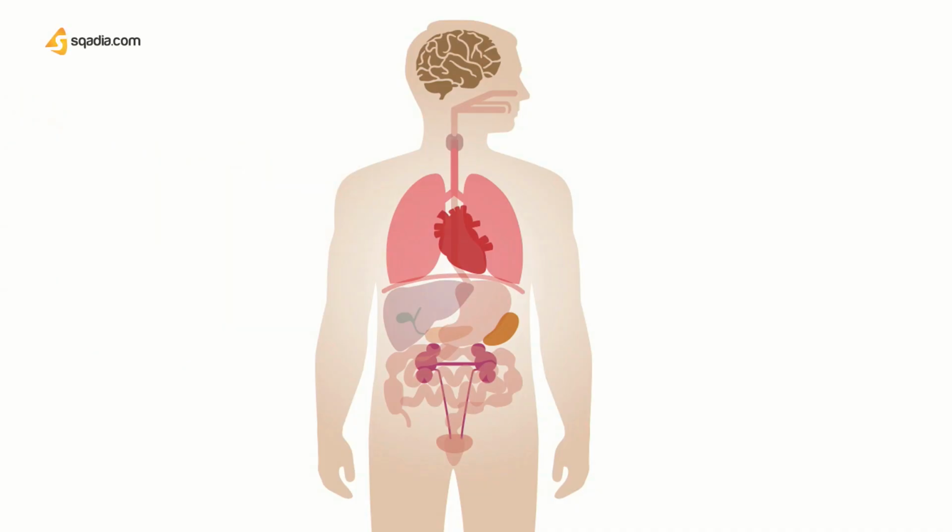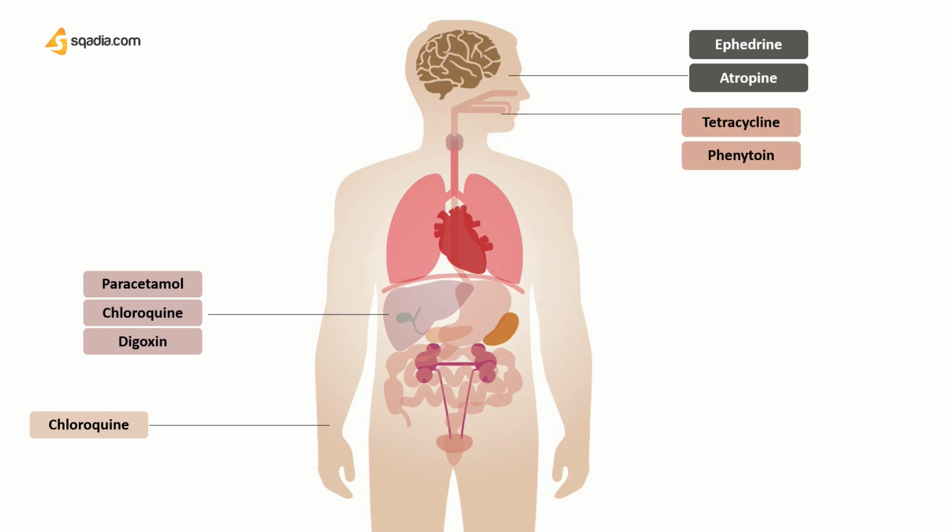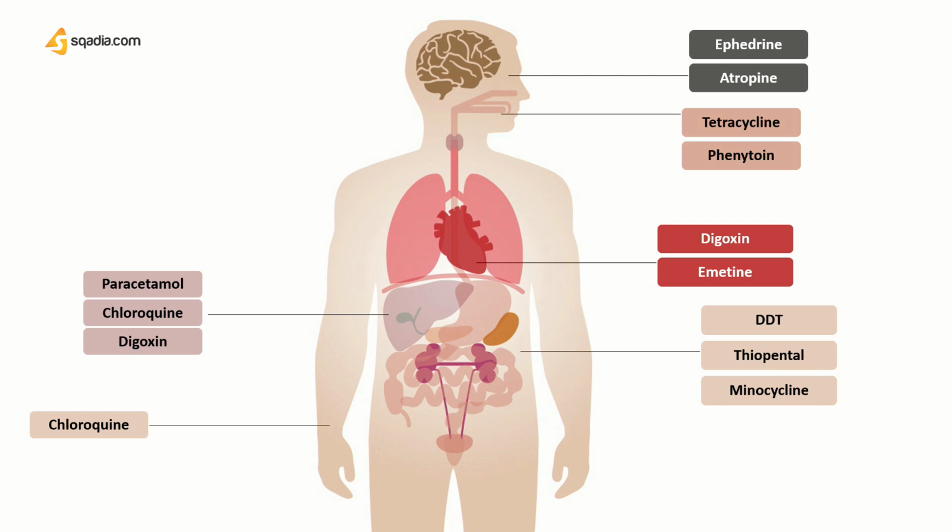Take the example of some drugs like paracetamol, chloroquine, and digoxin that bind with liver. Chloroquine binds with skin, ephedrine and atropine bind with eye. Tetracycline and phenytoin have an affinity for bones and teeth. DDT, thiopental, and minocycline are more likely to accumulate in fat. Digoxin and emetine accumulate in the skeletal muscles and heart.